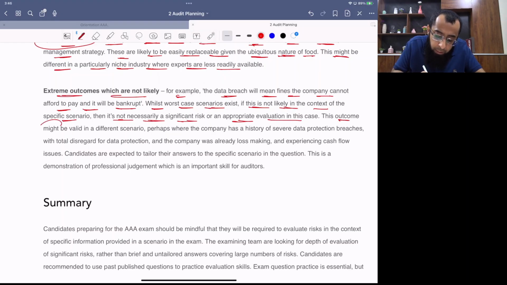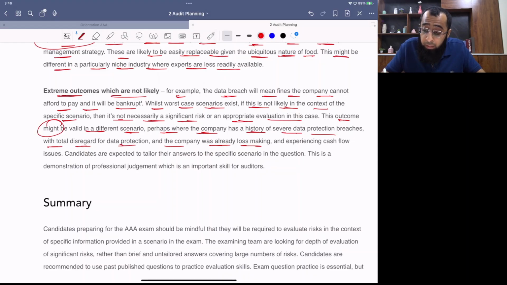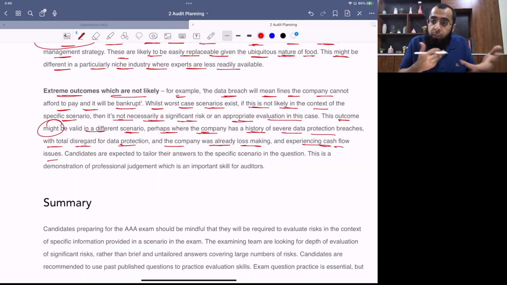The outcome might be valid in a different scenario, perhaps where a country has a severe history of data breaches with total disregard for data protection and the company was already loss making, experiencing cash flow issues. Then going bankrupt would be a situation. But in a normal situation, when a company faces a fine for the first time, why will it go bankrupt? It will sell something, it will take a loan, it will negotiate with the regulator, and it will settle. Why will it go bankrupt urgently?